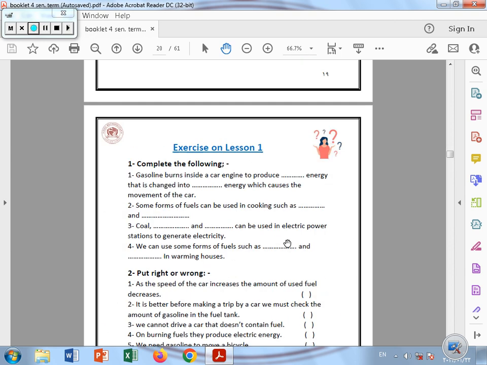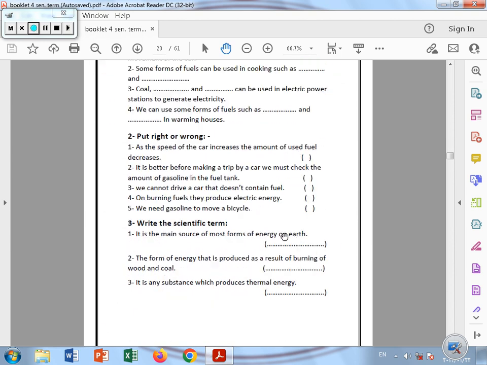Let's move to the questions. Now let's put right or wrong. As the speed of the car increases, the amount of used fuel decreases. No, that's wrong. By increasing the speed of the car, the car will consume a large amount of fuel, because fuel is the source of energy. So number 1 is wrong.